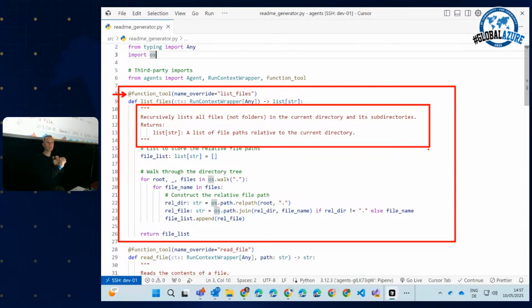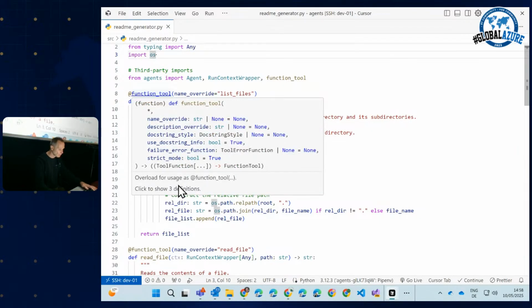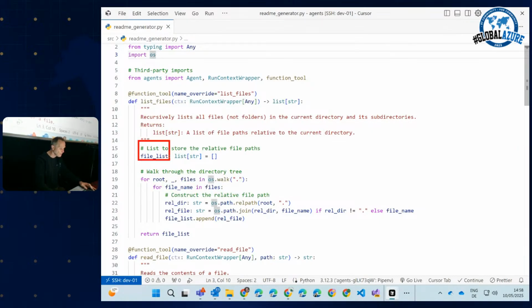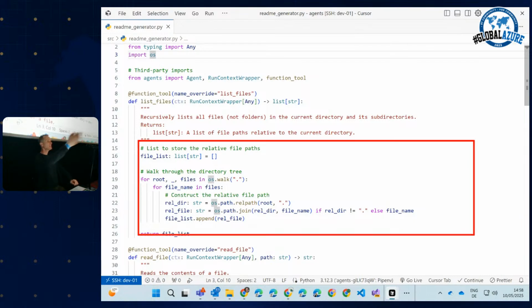So write good documentation, choose good function names, choose good variable names, parameter names, and mark the Python function with this thing here. And then you can do whatever you want here. Do you want to call an existing web API? Feel free. Do you want to access a database? Why not? Do you want to access a drone hovering over your house or whatever? If you can write the code, the LLM can address it.